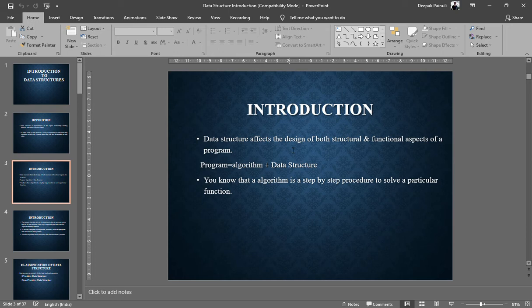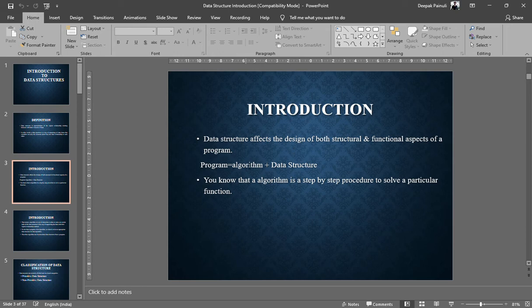Do you know that an algorithm is a step by step procedure? This is already defined: an algorithm is an orderly, stepwise collection of instructions which are used at the time of storing our incoming data into the structure we have defined by our program, right guys?